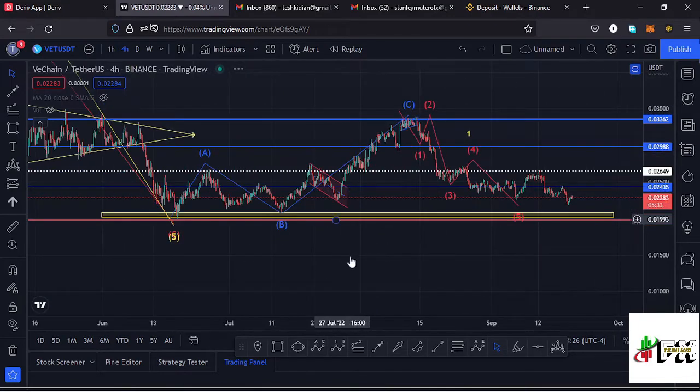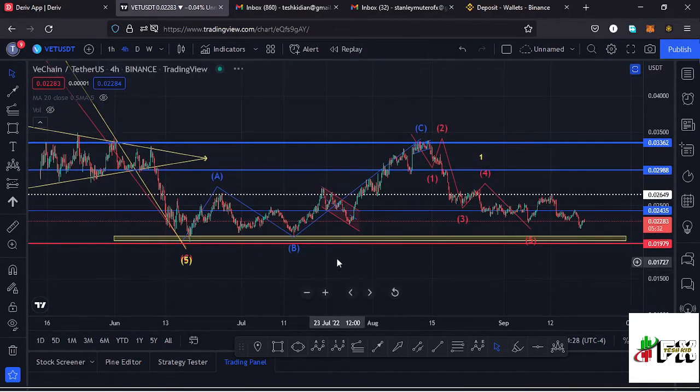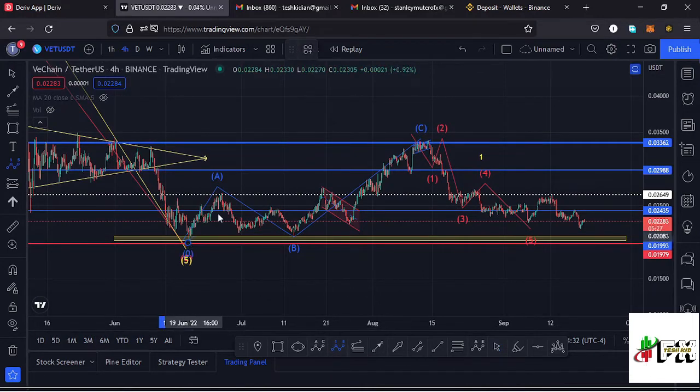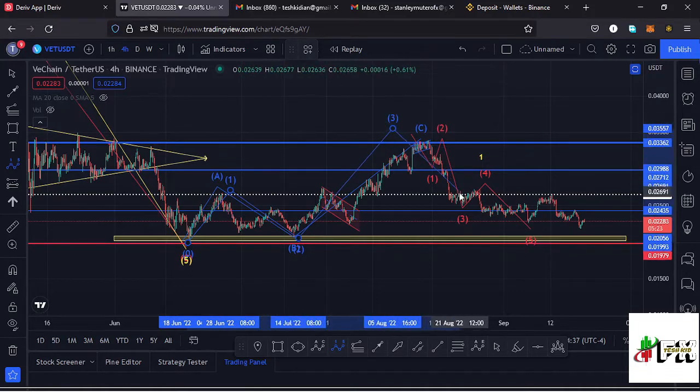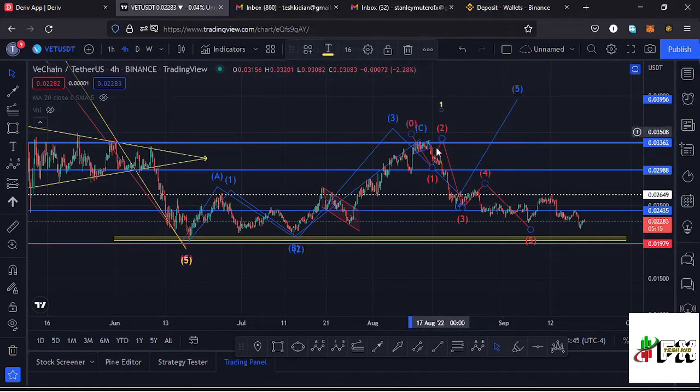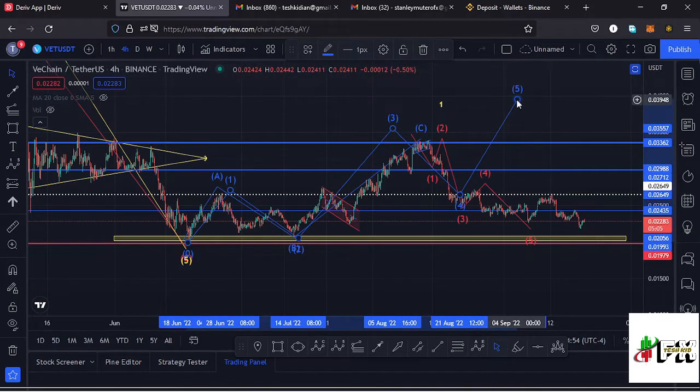Here on the 4-hour chart, this movement to the upside, in my previous videos I was terming it as an Elliott wave structure, having this as the first wave to the upside, a second wave, a third wave. Then I expected a retracement to the lower side in the formation of a wave 4, then continue pushing higher in the formation of a wave 5 to complete a higher Elliott wave count 1. But that movement to the upside in that Elliott wave structure got invalidated the moment our wave 4 over here retraced into the high of that first wave, and having done so I had to remove this Elliott wave structure